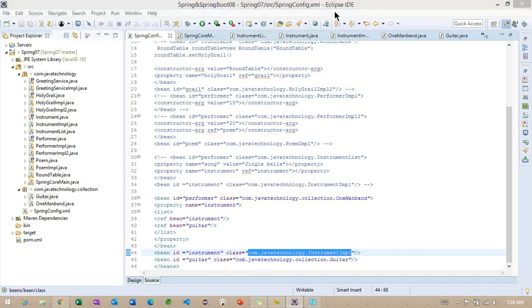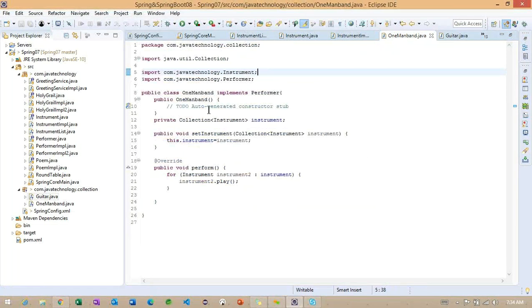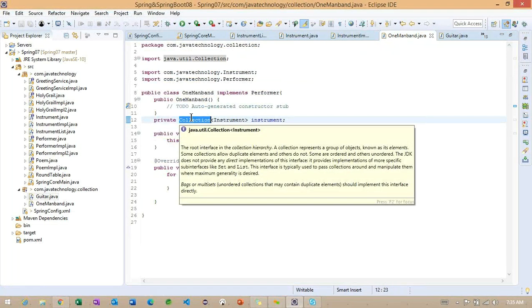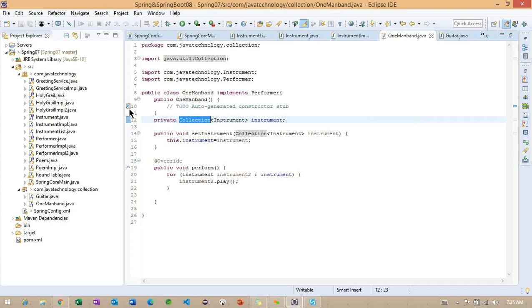Okay, we created it. Good. Some people, maybe because of this collection, are thinking of this particular collection as a wrapper class. So identify here, wrapper classes are provided by Java, not by the developer. So whatever classes we develop, definitely we need to use the ref here, because for whatever class we created, the object will not be available. For Java classes, the objects are already available. So the container will use the same object here.